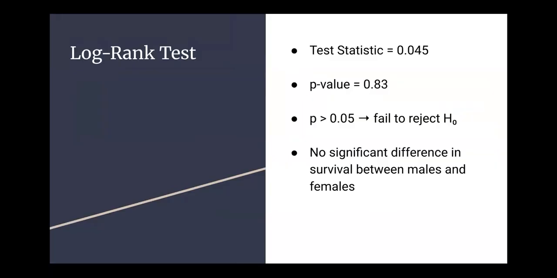And our log rank test statistic was 0.045 with a p-value of 0.83. Since this is well above 0.05, we failed to reject the null hypothesis. So there isn't sufficient evidence to suggest that male and female tributes differ significantly in survival time, which when you think about this logically makes sense since both Katniss and Peeta survived.